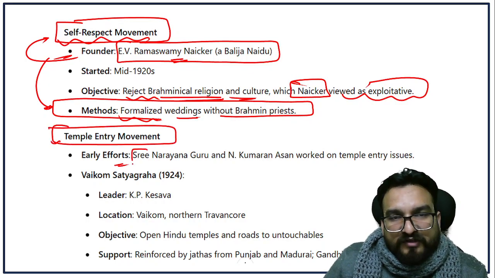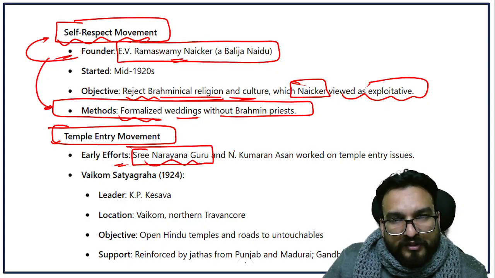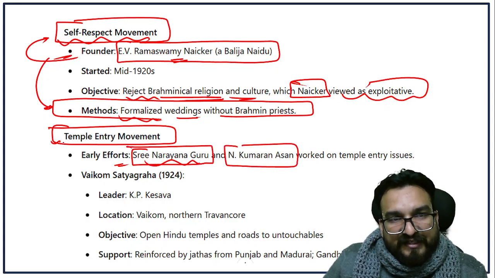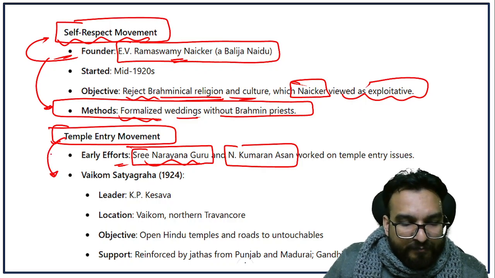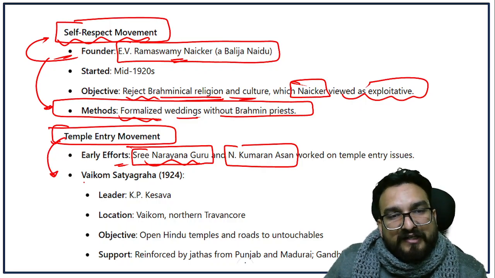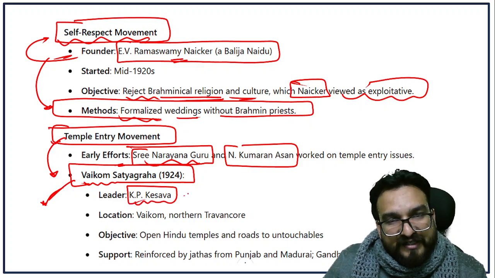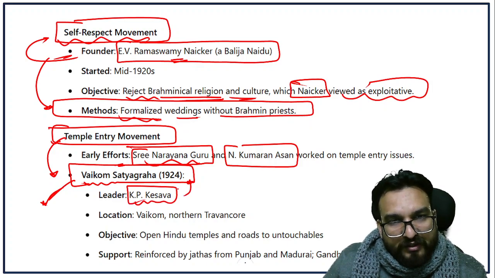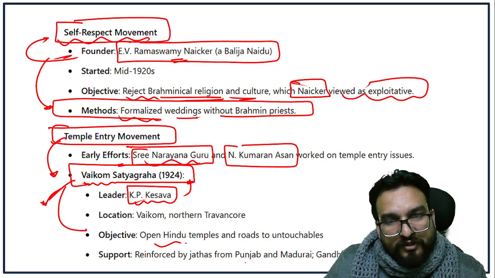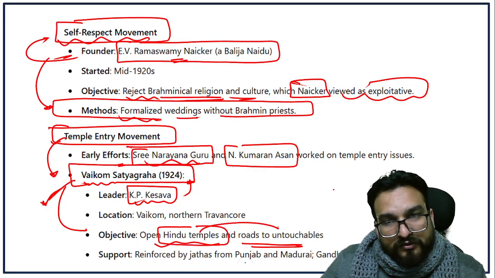These early efforts were done by Sri Narayana Guru and N. Kumaran Asan. Later on, the temple entry movement was revitalized by the Vaikom Satyagraha, and the Vaikom Satyagraha was led by K.P. Kesava Menon in 1924. What was the objective? To open Hindu temples and roads to untouchables. Okay, because in some of the temples the roads were different.